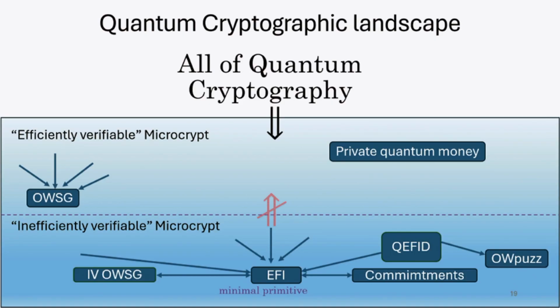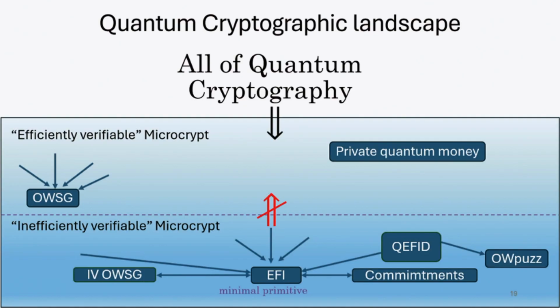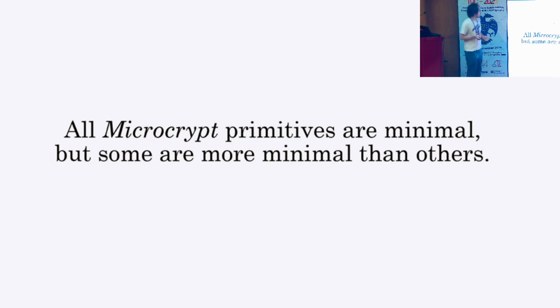What we showed is that we cannot go to the efficiently verifiable region from the inefficiently verifiable one. So this means that the inefficiently verifiable one, especially EFI, should be the minimal assumption for quantum cryptography. This is the main conceptual message about our result: all microcrypt primitives are minimal, but some are more minimal than others.